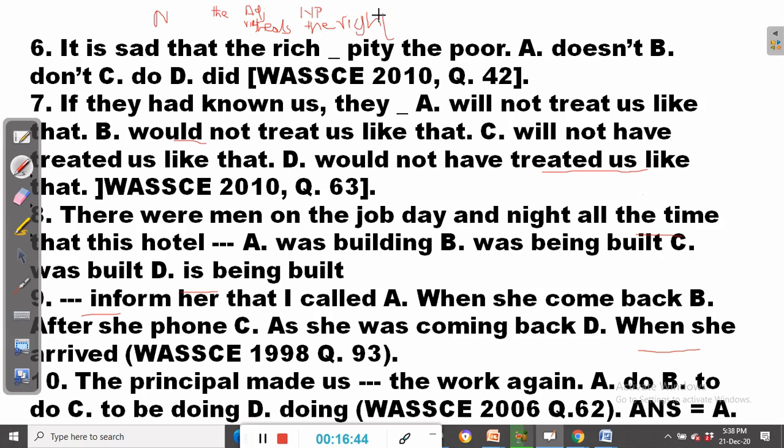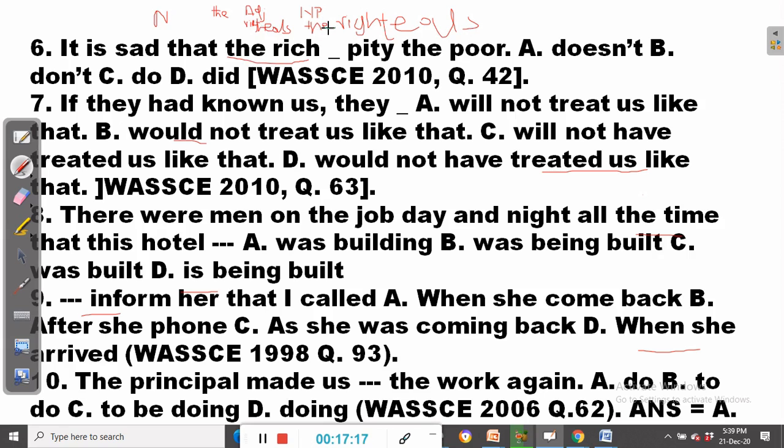All right. So we have turned it into a noun phrase, and the noun phrase is the righteous. For example, the rich here is a nominalized adjective. We have the definite article the added to the adjective rich, and we have the rich. The same thing here: we add the definite article the to the adjective righteous, and what we have is the righteous.